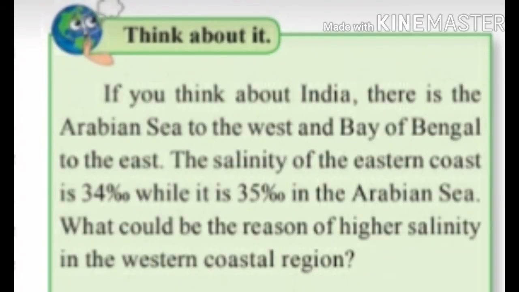Next activity, think about it. If you think about India, there is the Arabian Sea to the west and the Bay of Bengal to the east. The salinity of the eastern coast is 34‰, while it is 35‰ in the Arabian Sea. What could be the reason for higher salinity in the western coastal region? Major rivers join the Bay of Bengal, so salinity is less.